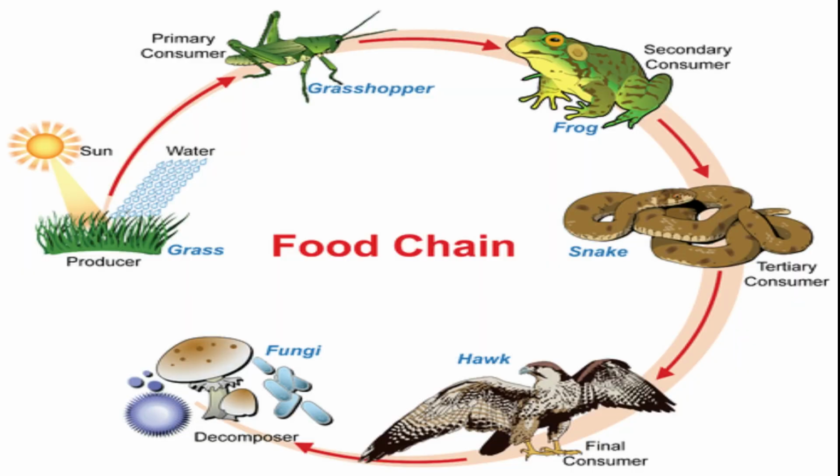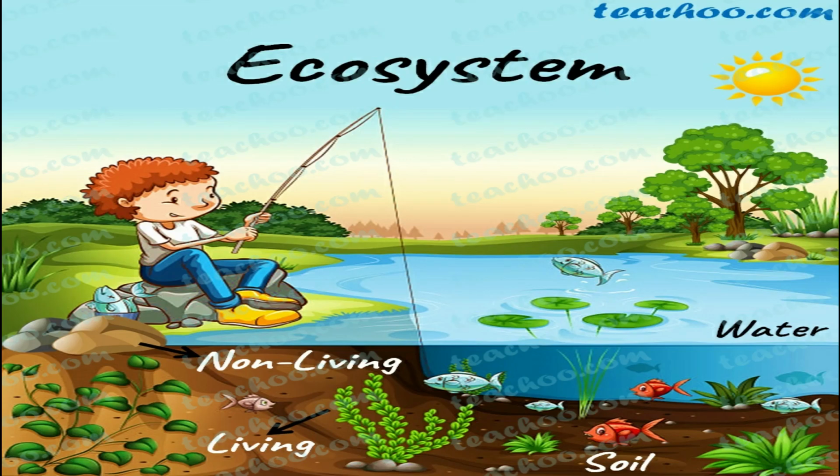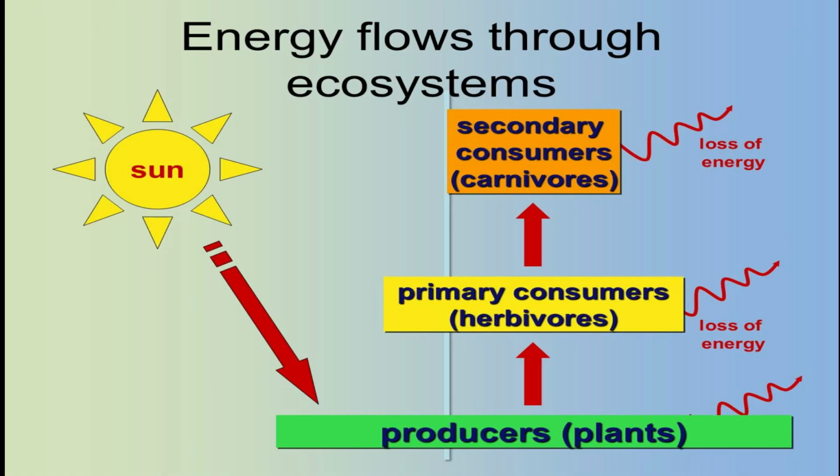Next, about food chain. What is an ecosystem? Living organisms interact among themselves and with the surroundings. The physical environment is called an ecosystem. All living things depend on each other for their food and existence.